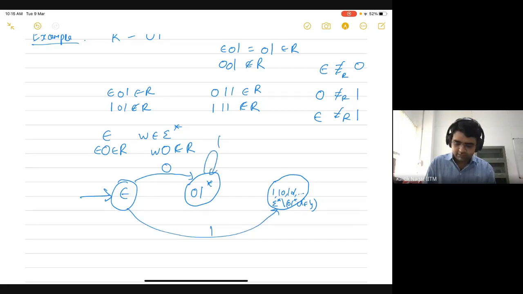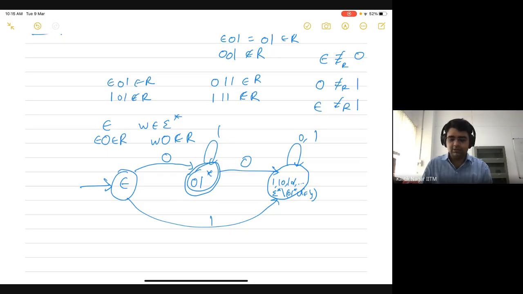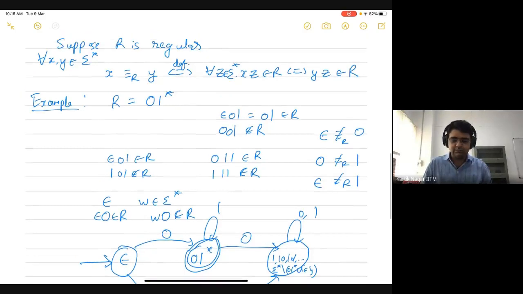See any amount of 1, you will stay here. And if you see a 0, then you'll go here. And then here you will remain if you have 0 and 1, and this is the final state. So in fact, this will be the smallest automaton which accepts this language. And the number of states in this automaton is 3, which is the same as the number of equivalence classes of the Myhill-Nerode relation for this language.